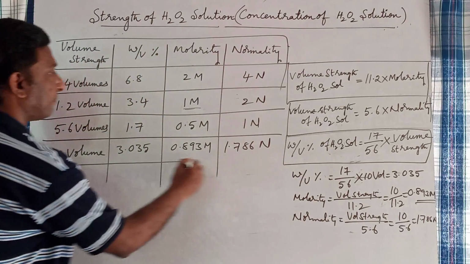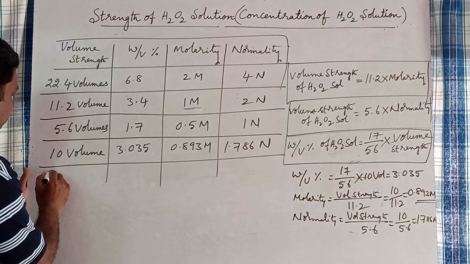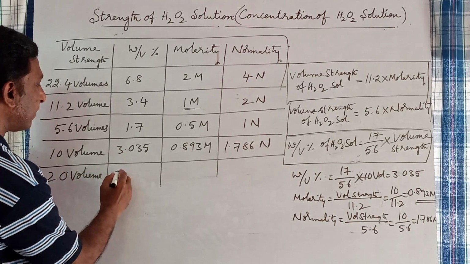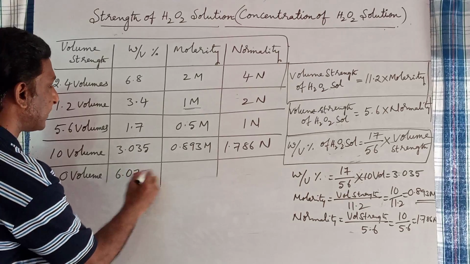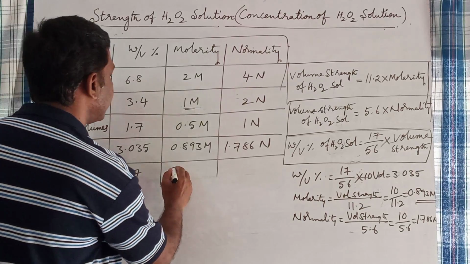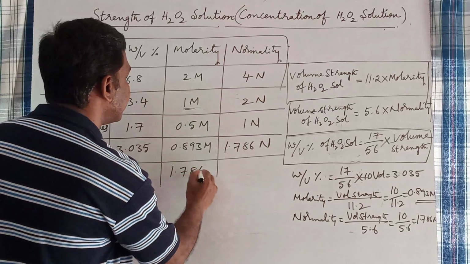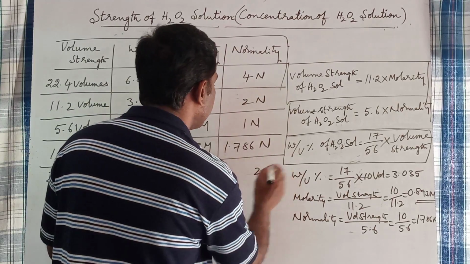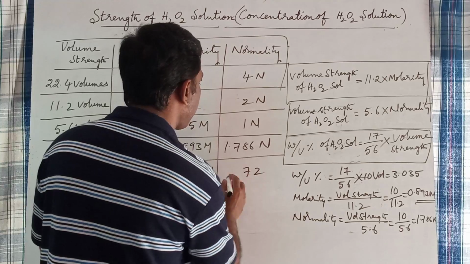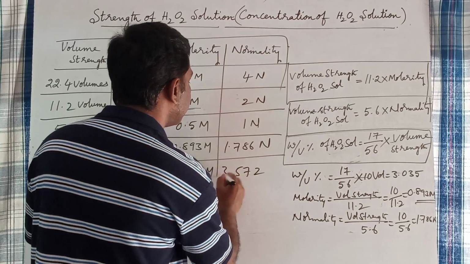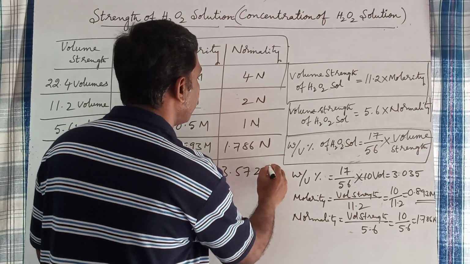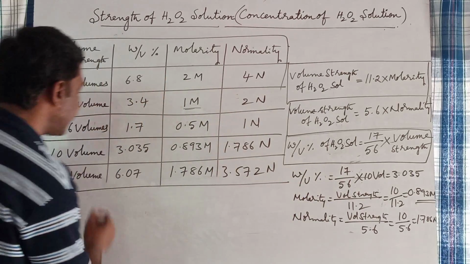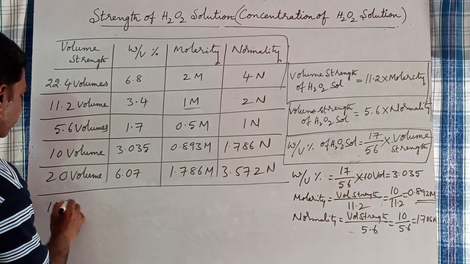Similarly, 20 volumes of H2O2 solution is equal to 6.07 weight by volume percentage and 1.786 molar solution, and coming to the normality, 3.572 normal solution.